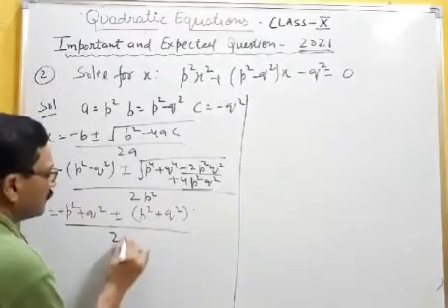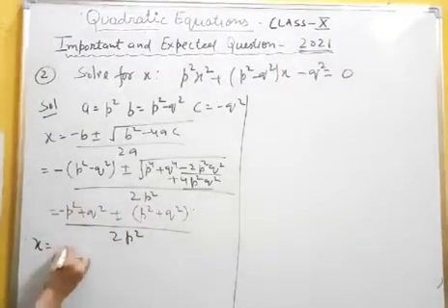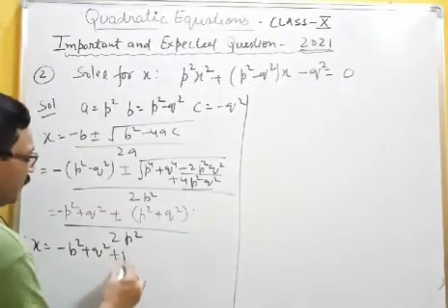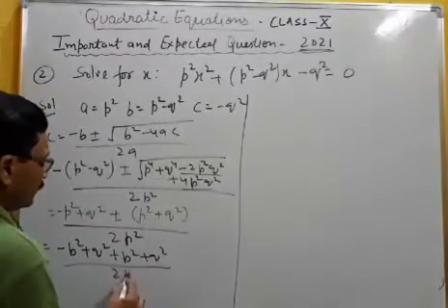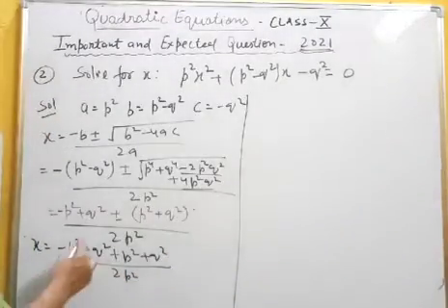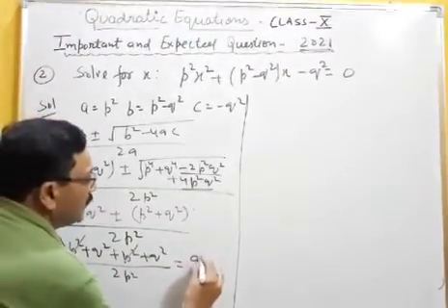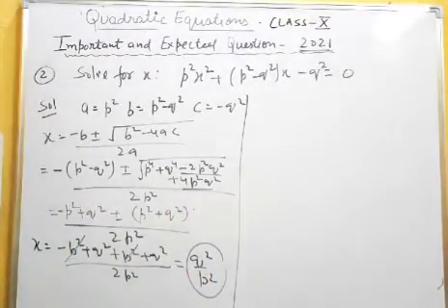Now 2p square. Open the brackets for x equals minus p square plus q square. First I am taking plus p square plus q square over 2p square. Okay, p square and p square cancel, 2q square upon 2p square. You will get q square upon p square. This is one of the roots.